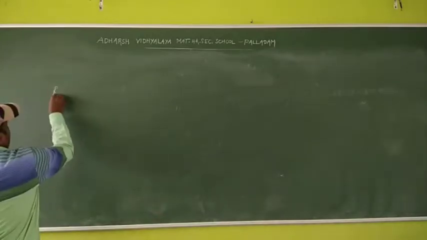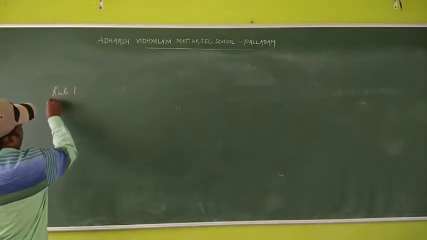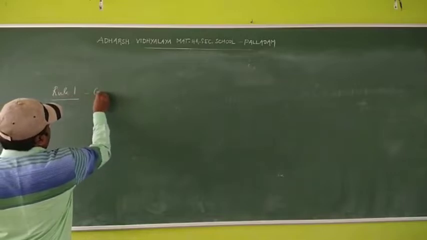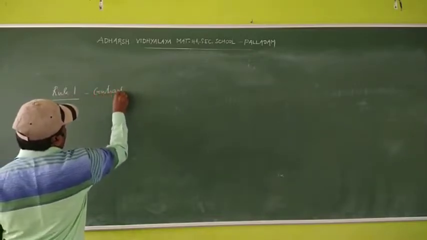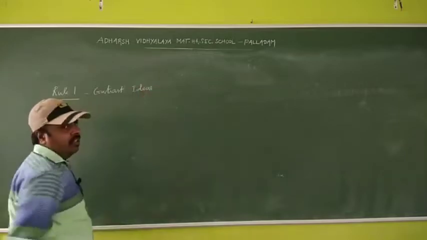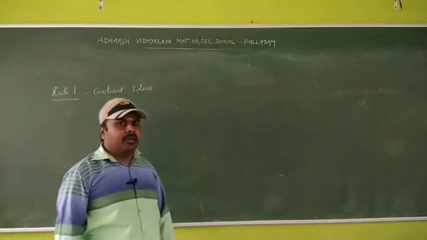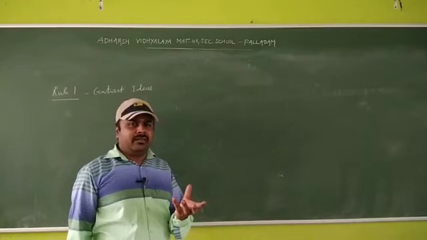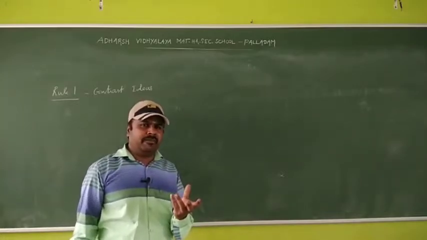So the rule number 1 is contrast ideas, because every sentence expresses some meaning.